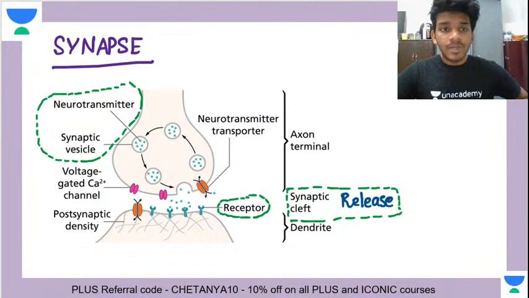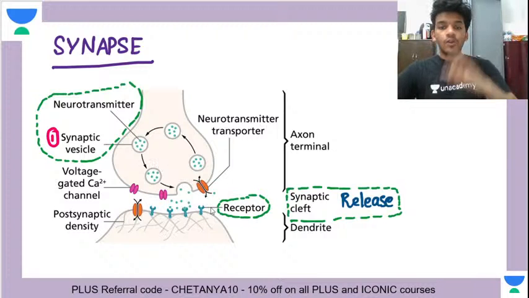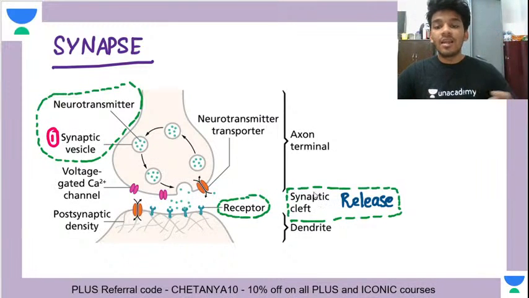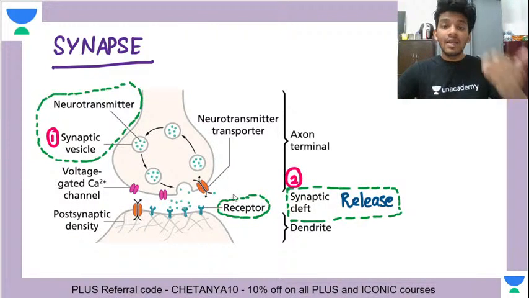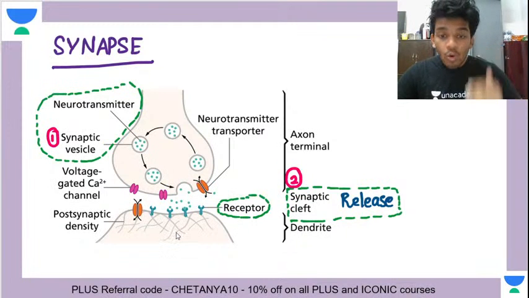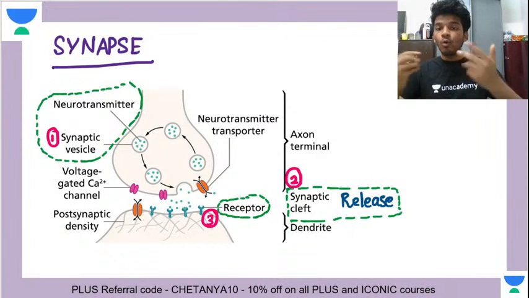First of all, the neurotransmitter is synthesized and stored in what is called a synaptic vesicle. Then some stimulus comes, some signal that opens voltage gated calcium channels and causes influx of calcium. When that signal occurs, there is a release of neurotransmitters into the synaptic cleft. Once released, they go to the postsynaptic terminal where there are receptors. They bind to these receptors and produce a signal at the postsynaptic terminal.